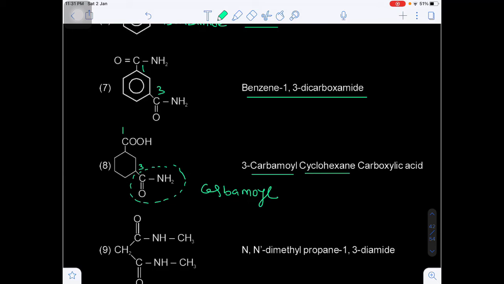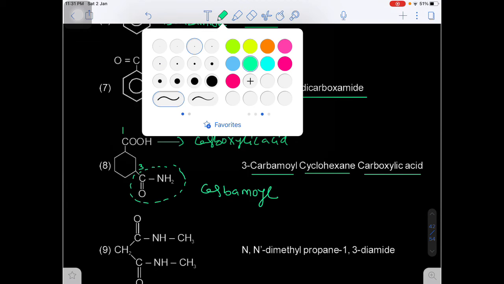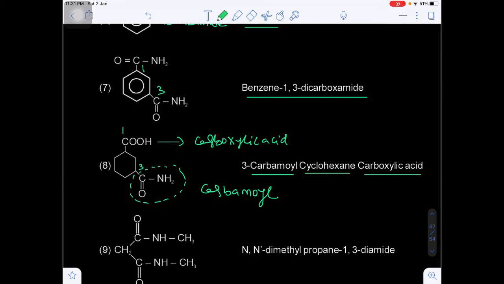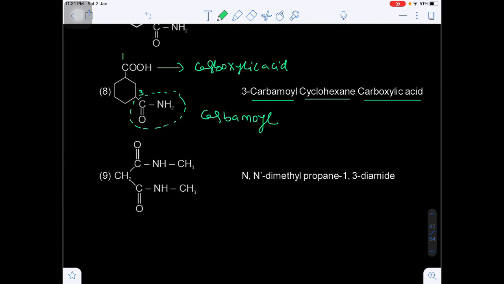Okay, cyclohexane. And carboxylic acid: the carbon is outside the parent chain, that's why this is known as carboxylic acid. If the carbon of the carboxylic acid is included in the parent chain, we can write the secondary suffix as oic acid. If it is not included, that's why we are using carboxylic acid here. Yes or no?